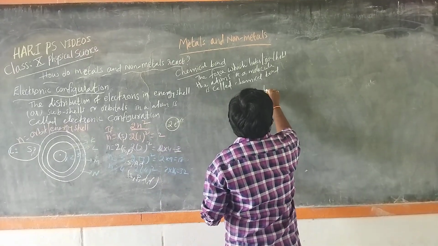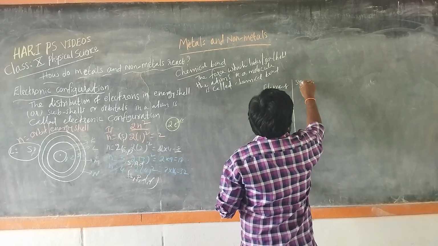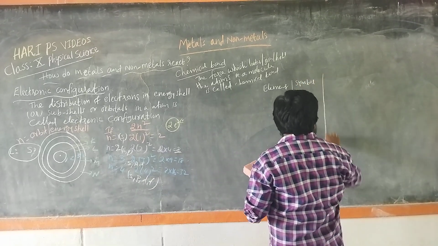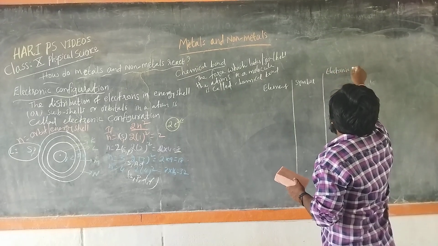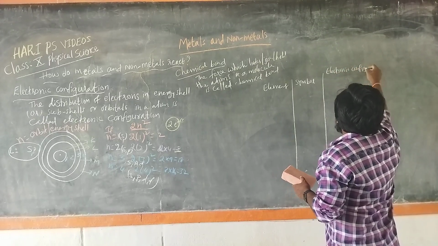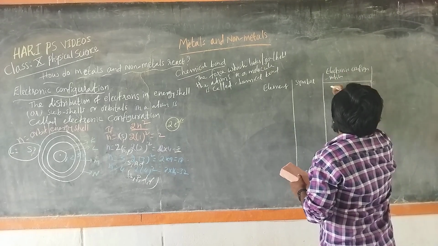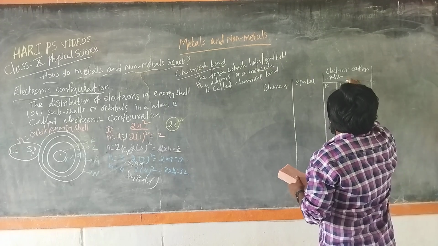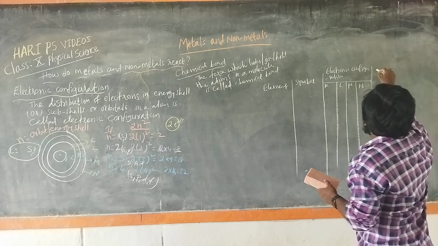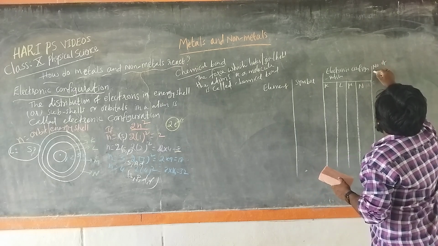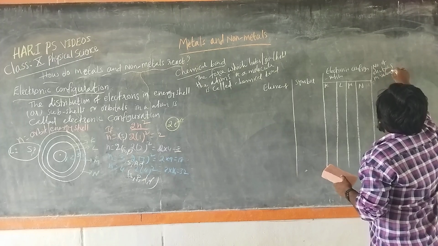So the element or atom symbol, then the electronic distribution or electronic configuration in the K shell, L shell, M shell and N shell, then the number of electrons in the valence shell.